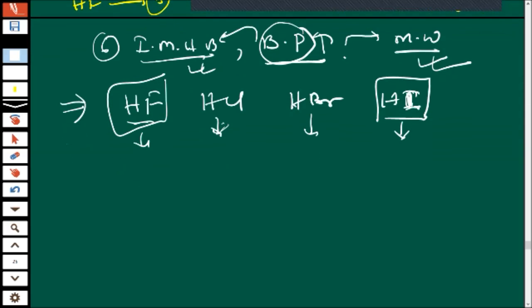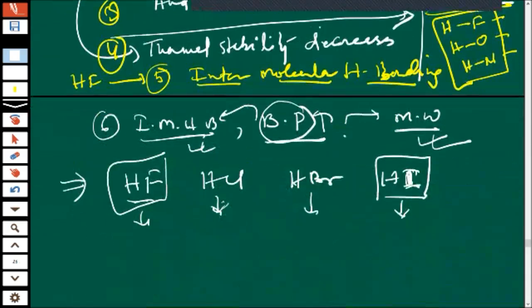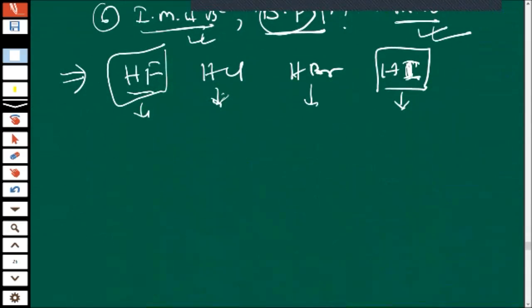Do you know, Shreya, court gives orders like this? Yes, sir. That is another order, and here is a different order. Anyhow, we have to maintain the order. So see the proof. HF boiling point is 293 Kelvin.